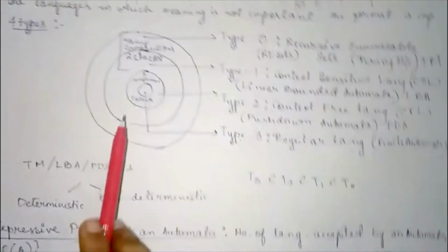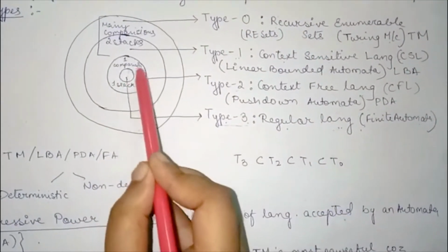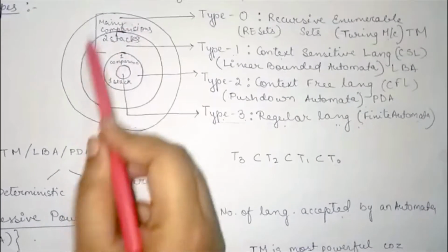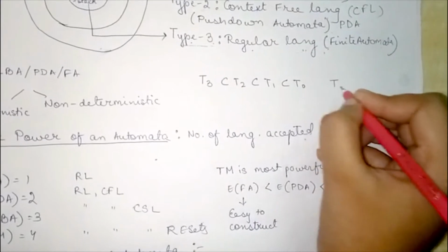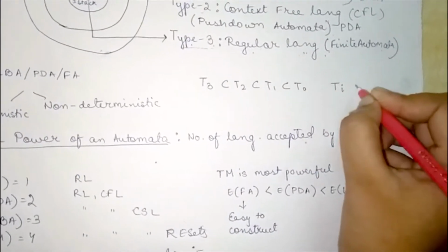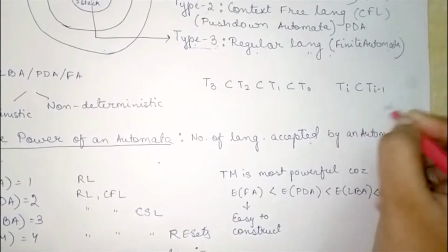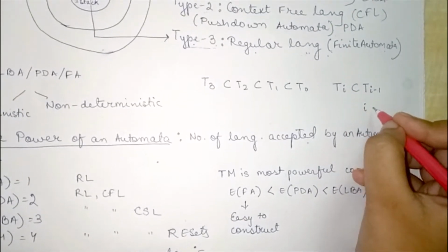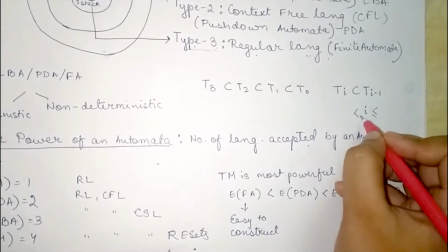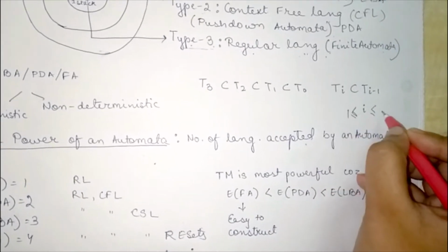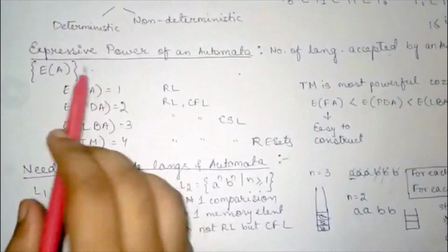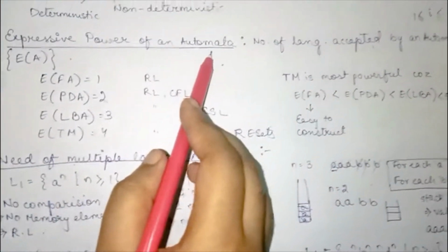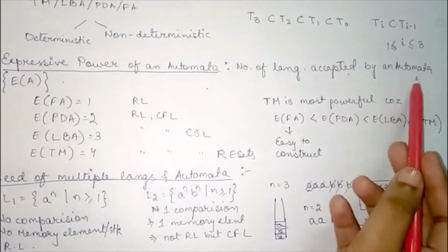And as we can see from this diagram, T3 is a subset of T2, is a subset of T1, is a subset of T0. Generally we can write it as Ti is a subset of Ti minus 1, where i varies from 1 to 3. Now, expressive power of an automata means the number of languages accepted by an automata.